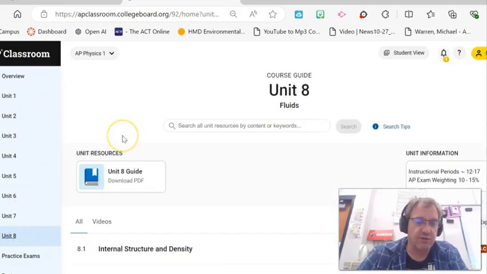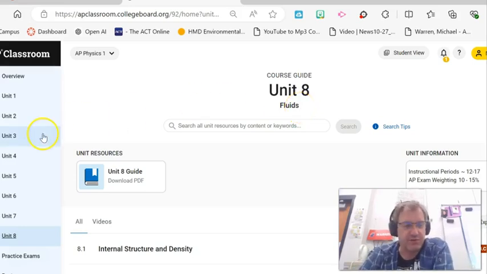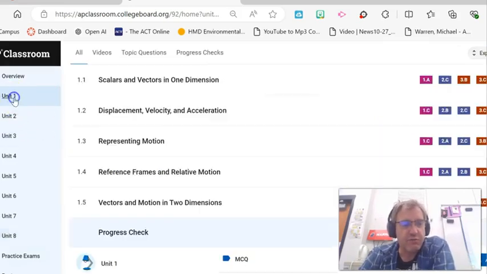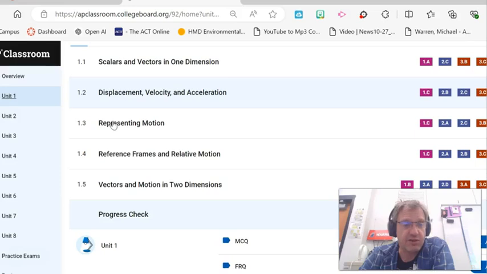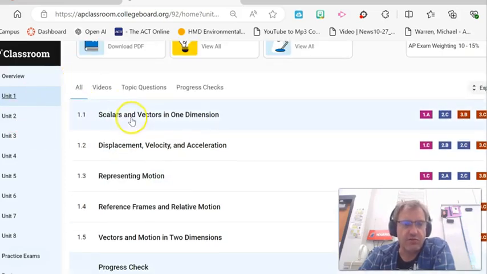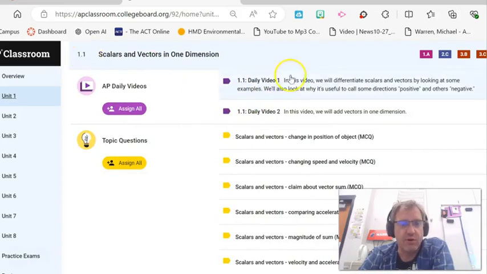There's a whole new unit this year, which is on fluids, and I'm kind of excited to teach it because we've been doing the same thing for the last several years. But right now, we are trying to finish up Unit 1, which is kinematics, which is a monster unit. There's a lot of information there, and it takes us a while to get through. When you click on each one of these, you have access to all of the videos. For example, on 1.1, there are 2 videos.